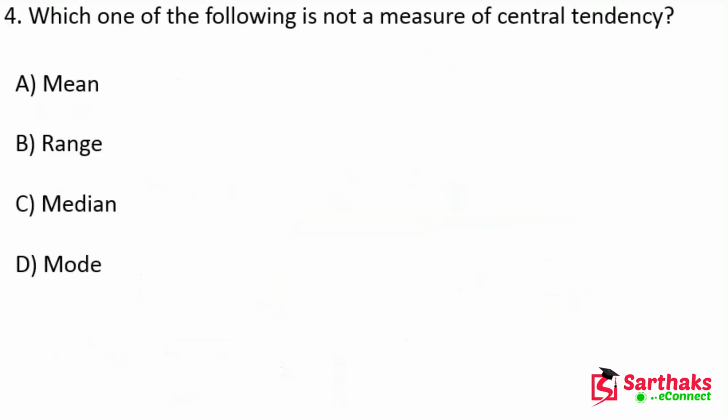Now the next question is: which one of the following is not a measure of central tendency? Here we know that in central tendency there are three important terms: mean, median and mode. So these are central tendency, and range is not central tendency. So this is the correct option.